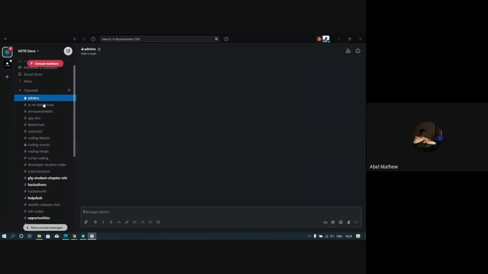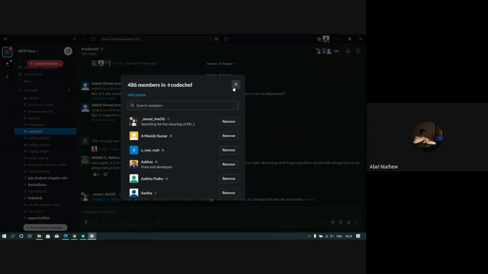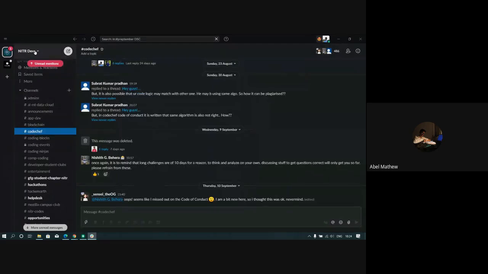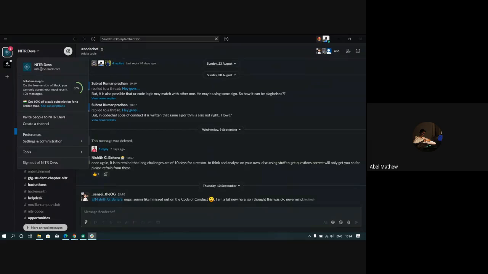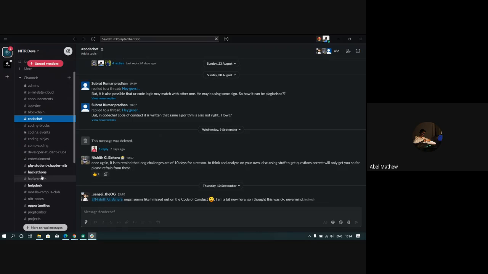Each channel membership is independent of everything. And you can see the members of the channel on the top on the desktop app, and you can also set your DP and everything, which comes in settings and administration. No, not that, preferences, which will open the website app. And that is pretty much about the basics of Slack on the desktop app. I can even show you the mobile app if you want.